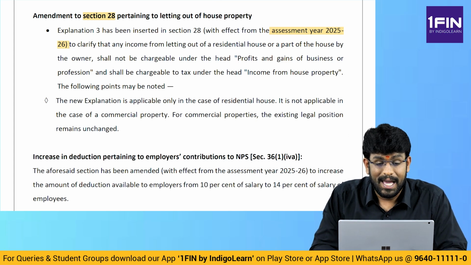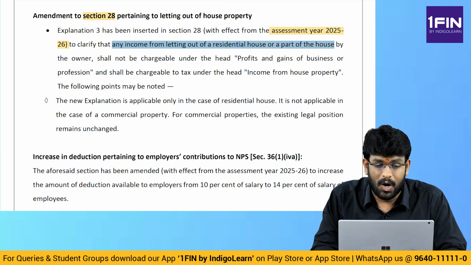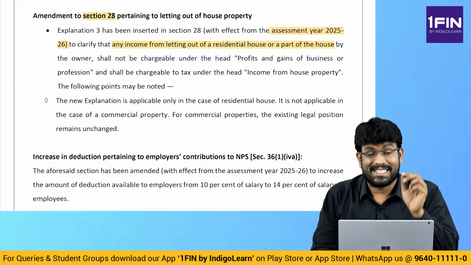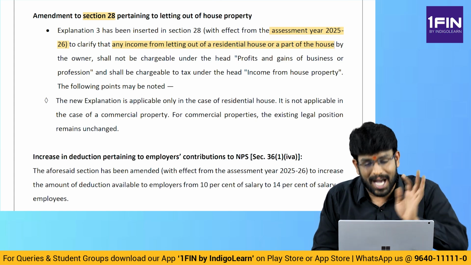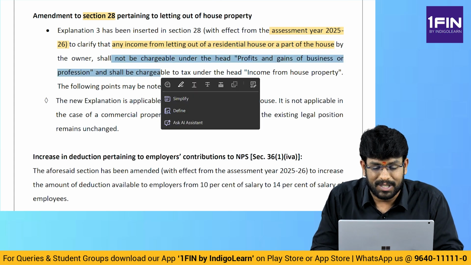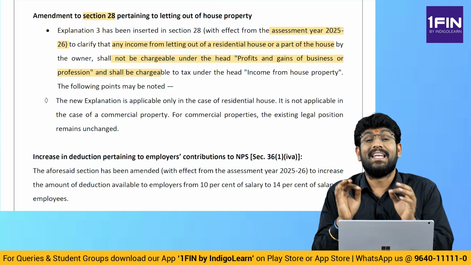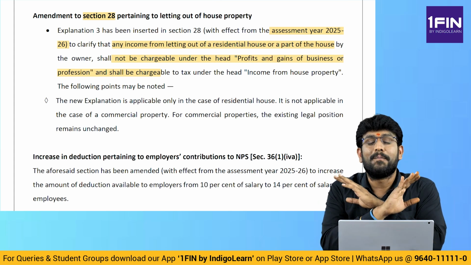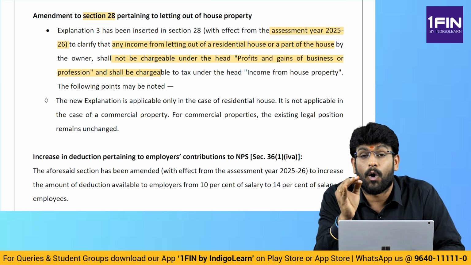To clarify that, any income from letting out of a residential house or a part of the house shall not be chargeable under PGBP and shall be chargeable to tax under the head income from house property. So rental income from letting out of a residential property will not be taxable under PGBP. It will be taxable under house property only.